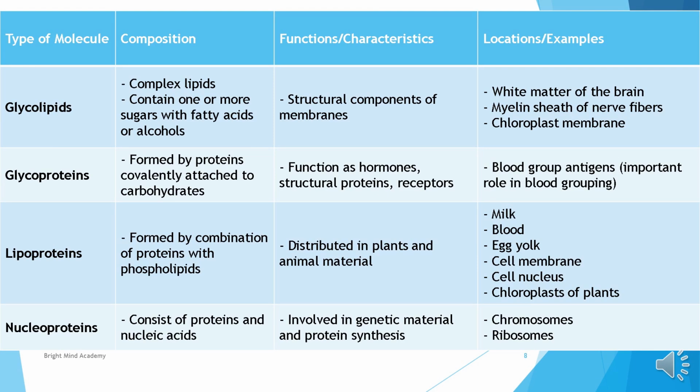This table sums up all the key points we have discussed. By looking at the types of complex molecules, where they are found and what they do, you will get a clear overview of this topic. Reviewing this table will help you remember and understand everything better. So just learn this table instead of revising all the previous material. You can just remember this table.